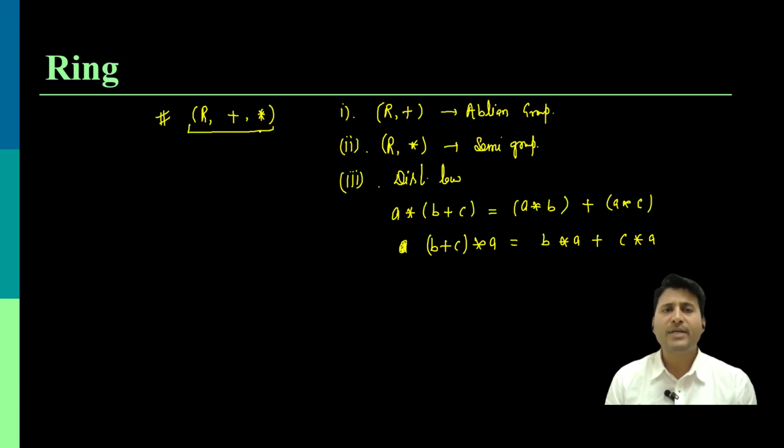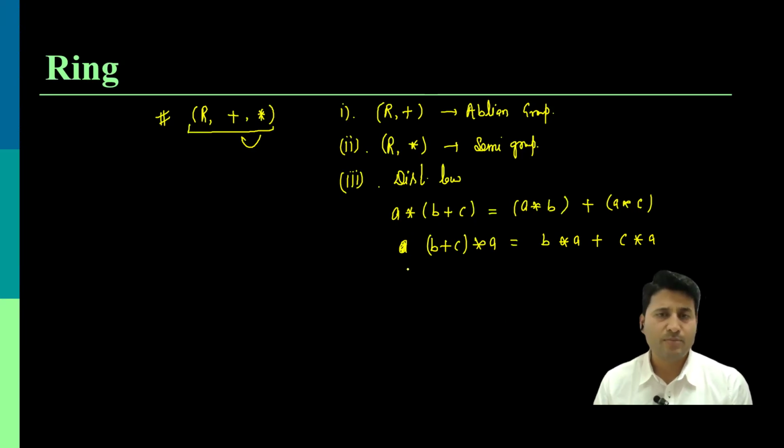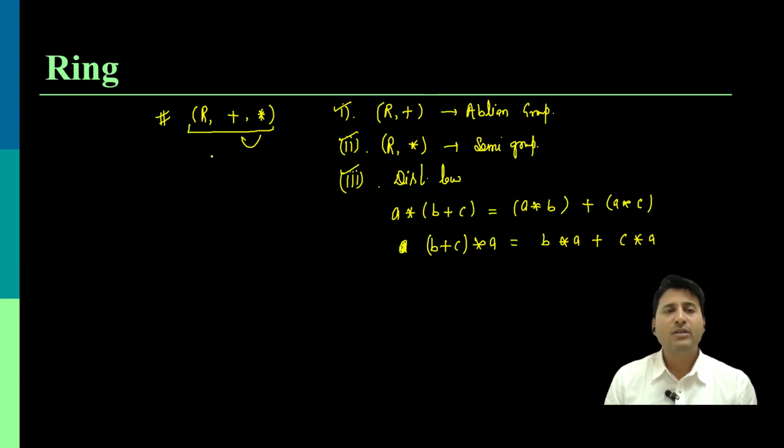That means the second operation is distributed over the first operation. An algebraic structure which follows these three properties, an abelian group with respect to the first operation, a semi-group with respect to the second operation, and the distributive law, we call a ring.